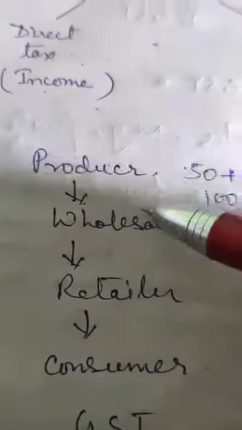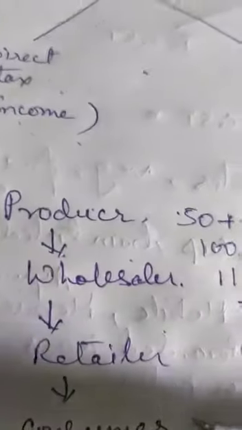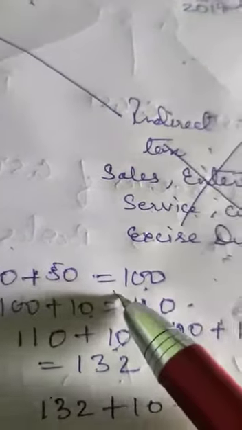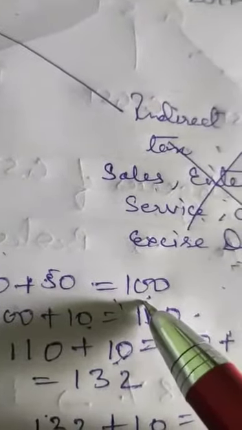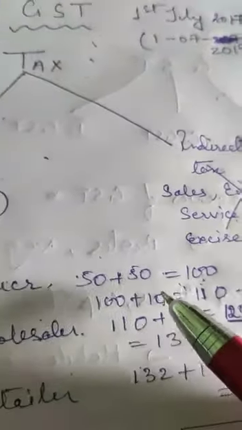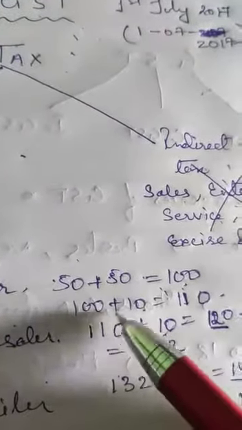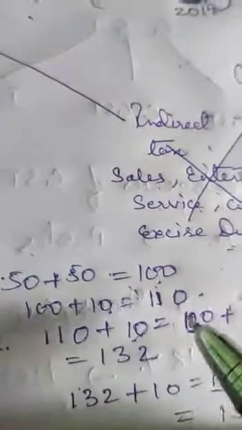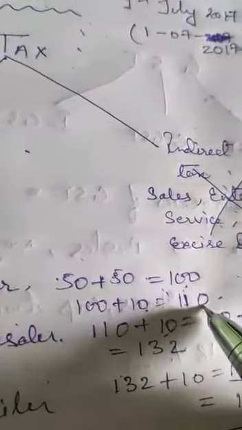First producer, wholesaler, retailer, then consumer. The producer takes raw materials for 50 rupees and 50 rupees for his product charge or profit, so it is equal to 100 rupees. Now he takes 10% profit, so the producer will charge 110 rupees.